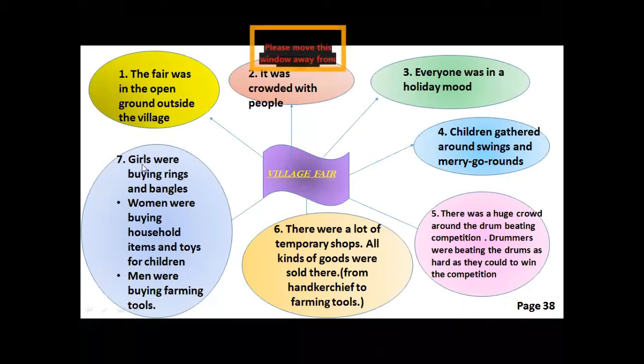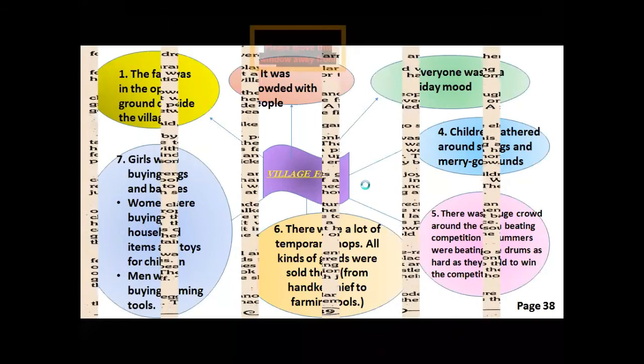In those shops, girls were buying rings and bangles and things of their interest. Women were buying household items and toys for their children, and men were buying farming tools. In short, this village fair was a very good platform for the villagers because they did not have to go to the cities to buy all these things. This was a very good opportunity for the villagers to purchase all their things from the village fair.